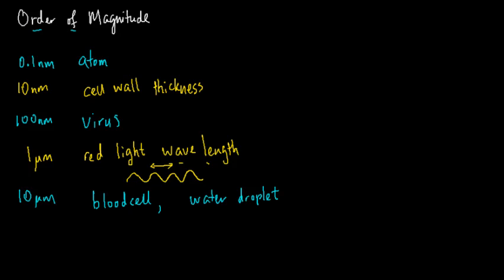So moving on from there. Let me just change to another color just to make it more colorful. Now the next example that I want to look at is the width of your hair. If you ever have a hair drop off or plucked off from you or from someone else, you notice that it's very, very fine. You can hardly measure it with a ruler. It's a lot smaller than the smallest interval, even the single marking on the ruler. And the hair width is of the order of 100 micrometer.